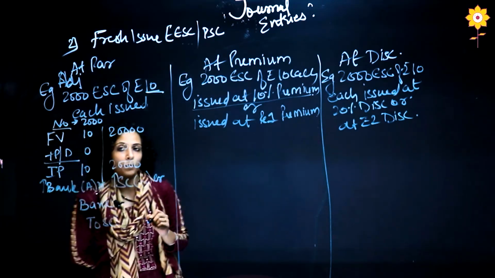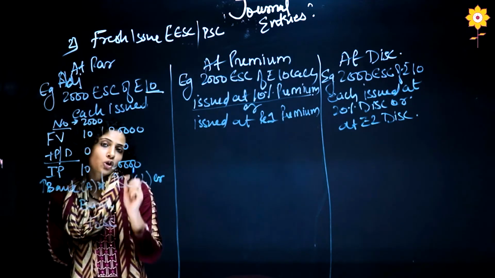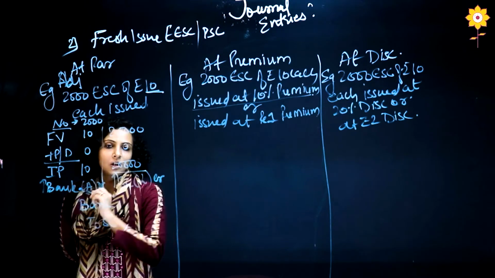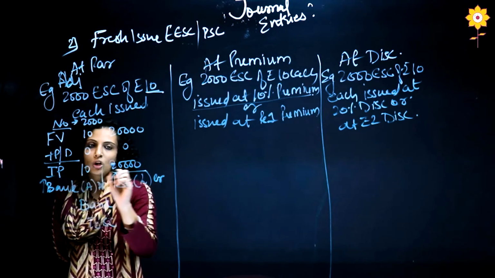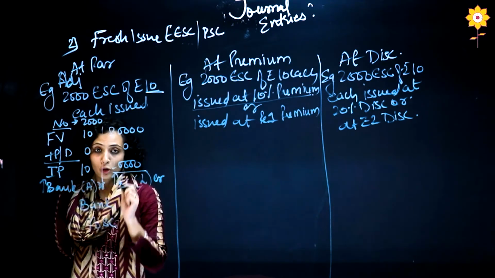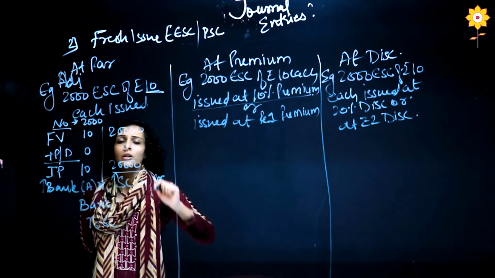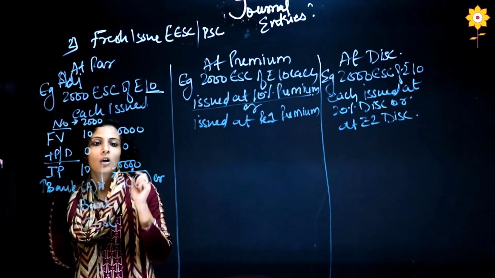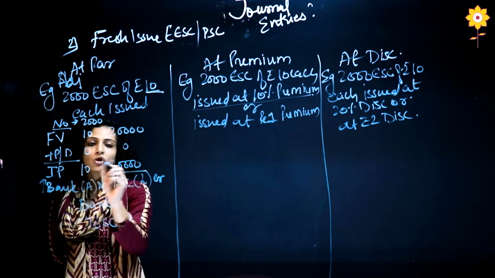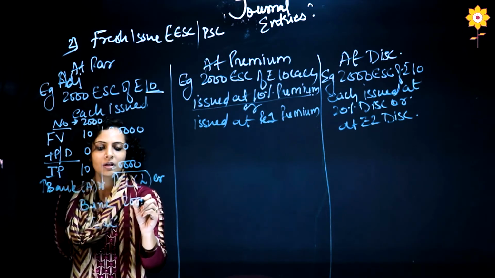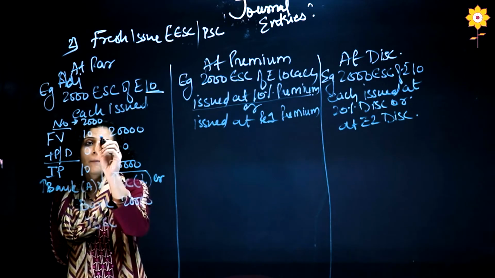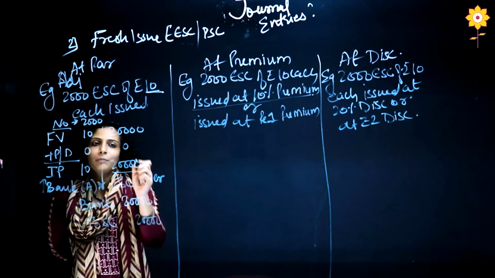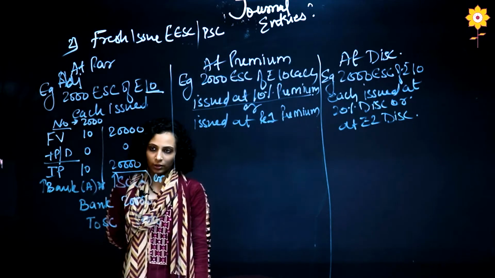Now always remember, for your bank account, shareholder account, it will always be the total value of the working note, that is your issue price. And for your share capital, debentures, asset, it will always be your face value. Okay. So bank account, issue price, total amount 20,000. Share capital, face value 20,000. It is getting tallied because there is no premium or discount.